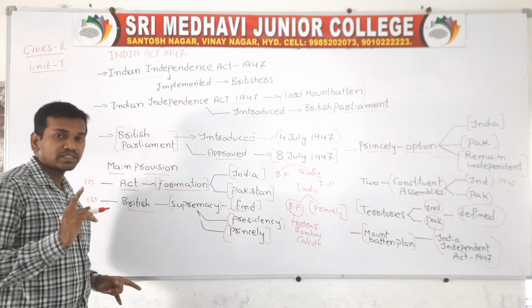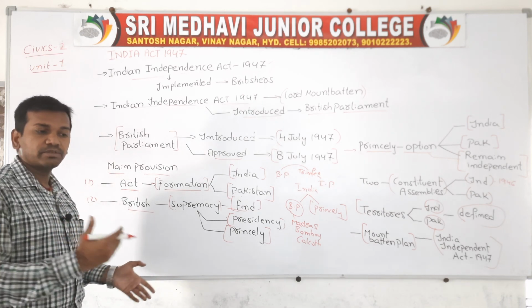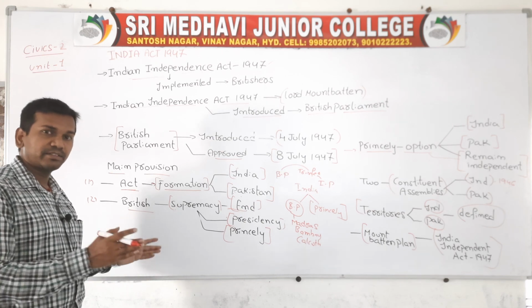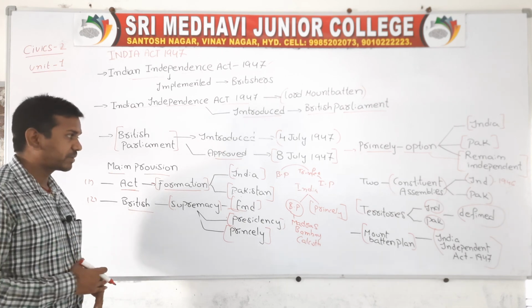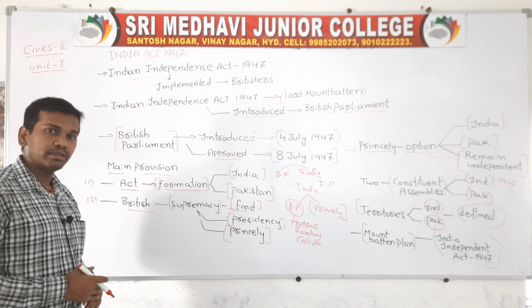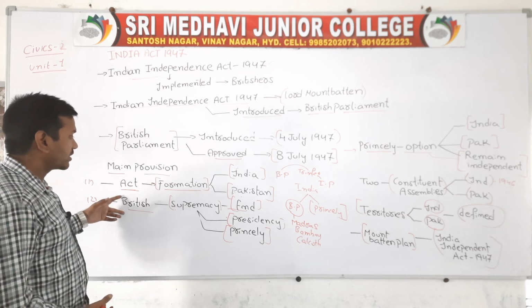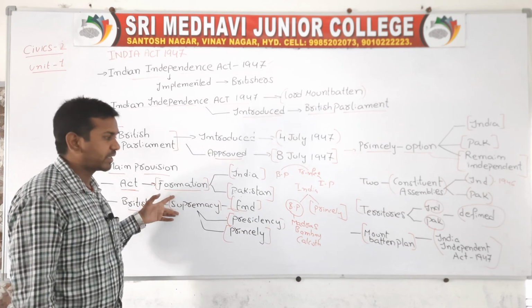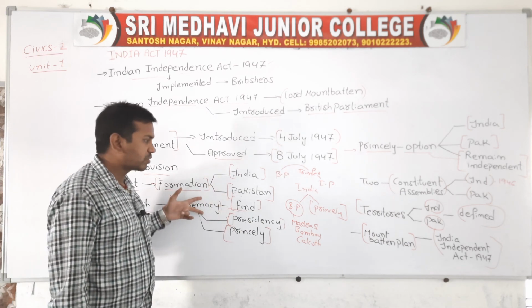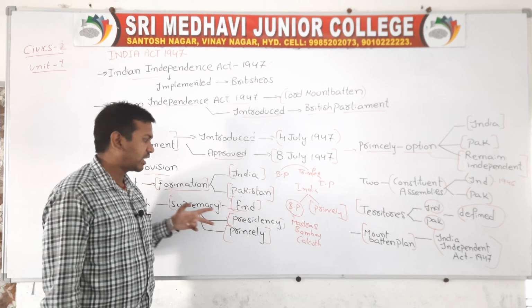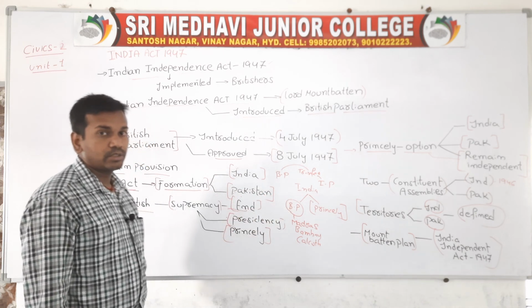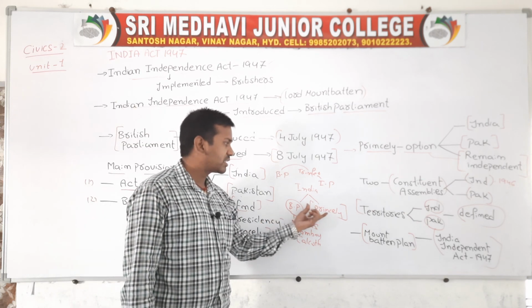According to this act, the first important provision is that separate states will be created, India and Pakistan, based on the demand made by the people. At last, after passing this act, the Britishers' supremacy quite ended. The Britishers' supremacy in terms of princely states and in terms of British presidency quite ended. You may have a doubt what is meant by British presidency and princely state.